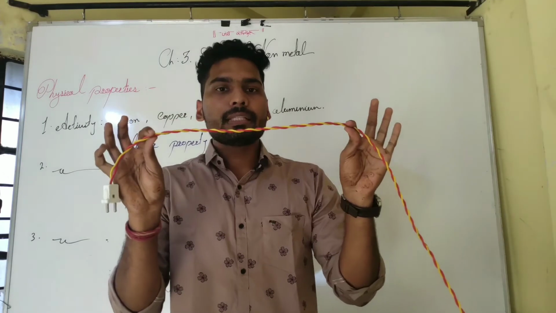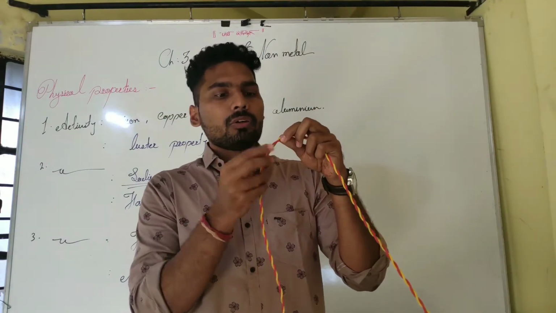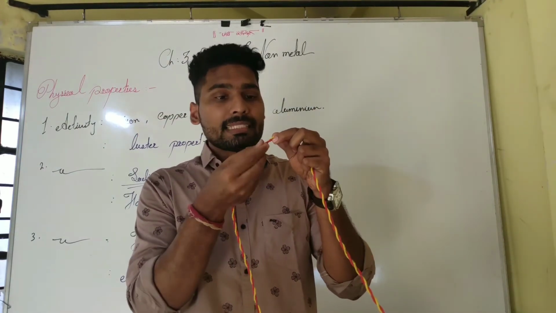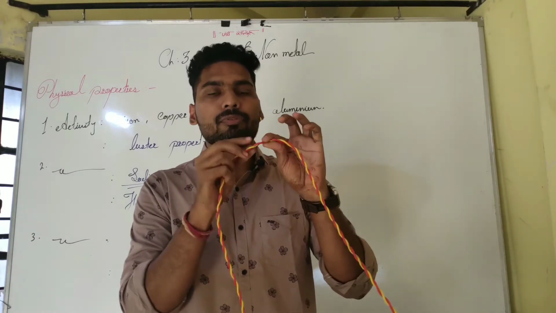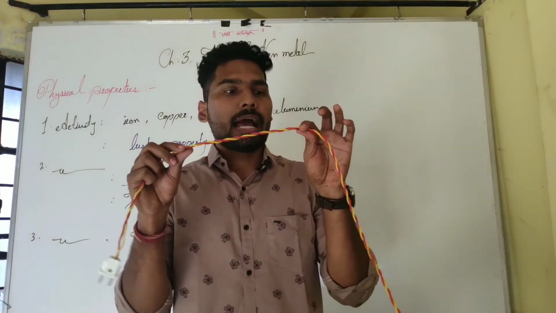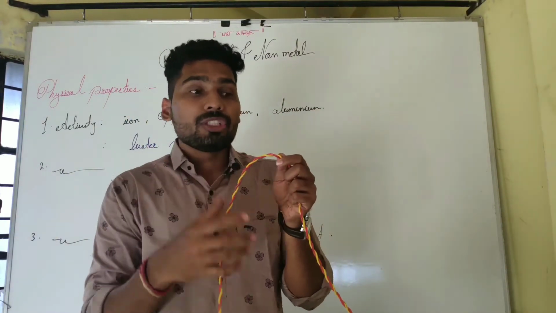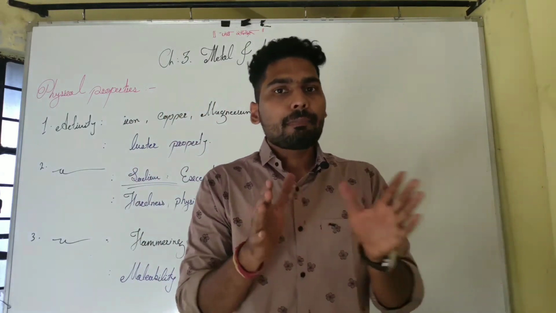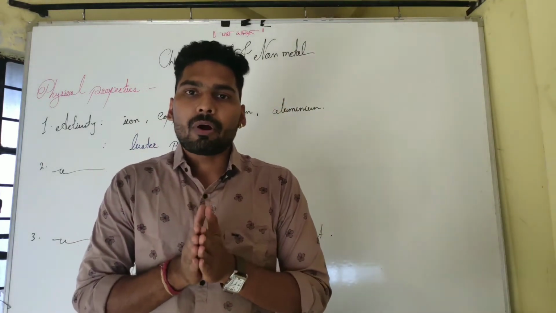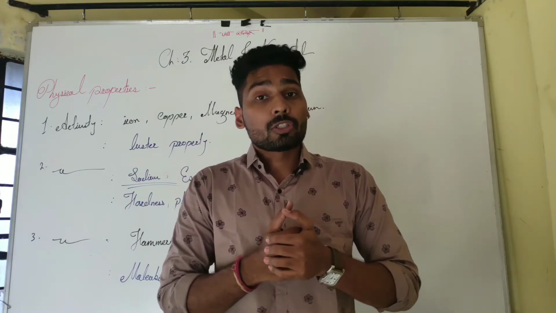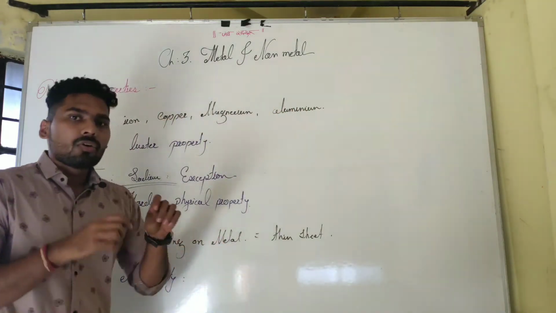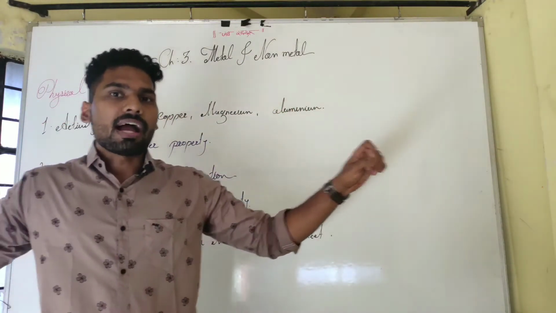Remember, when we remove the plastic or PVC covering, what do we find? A brownish colored wire, and that brownish colored wire is made of copper metal. So that means copper metal forms a thin wire.